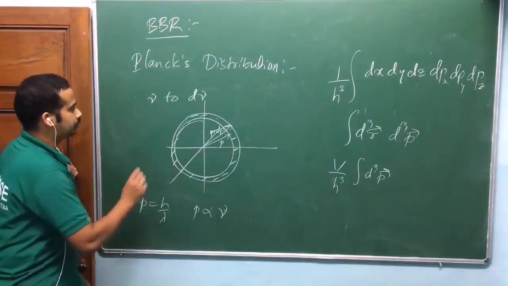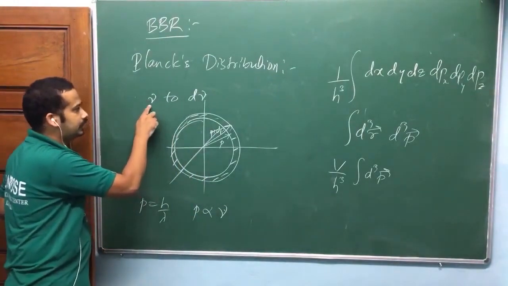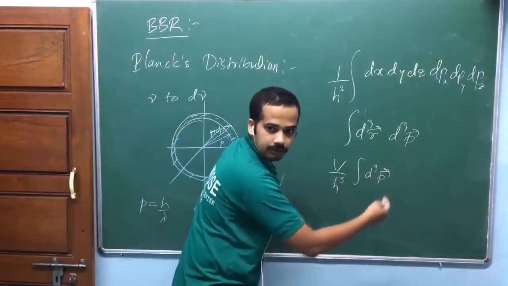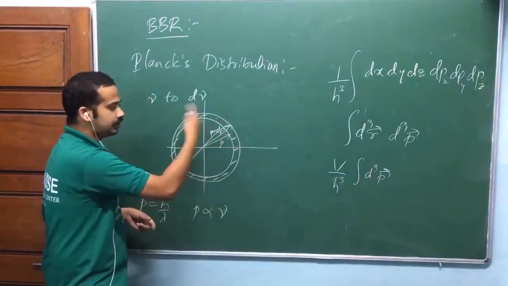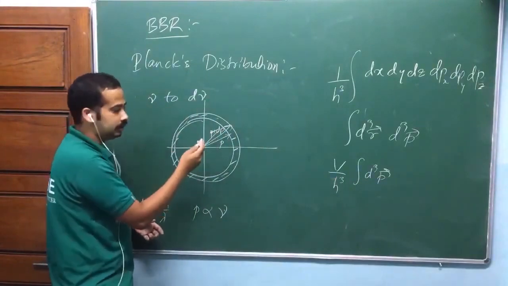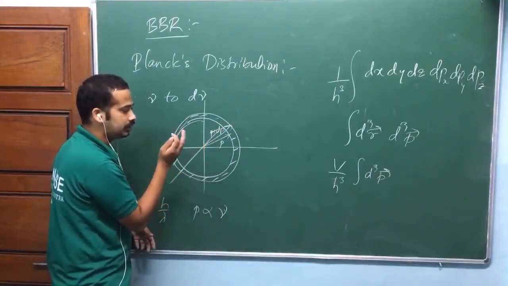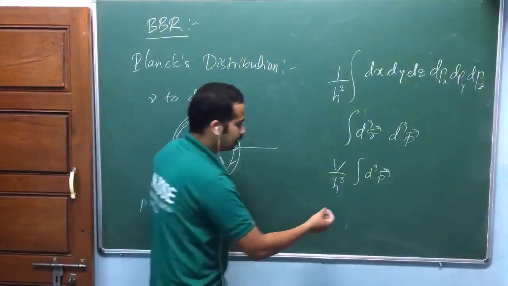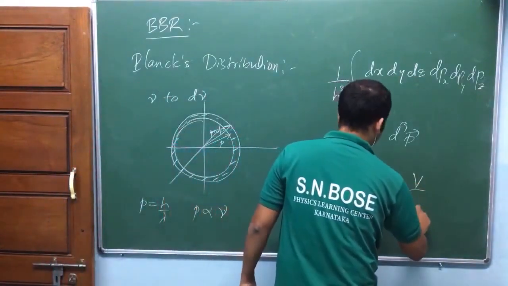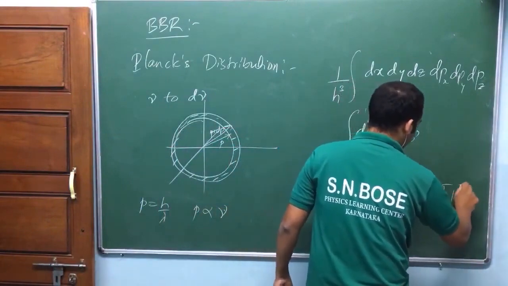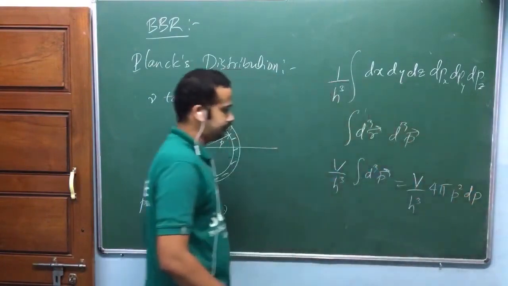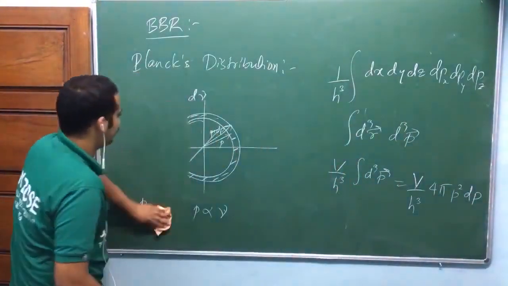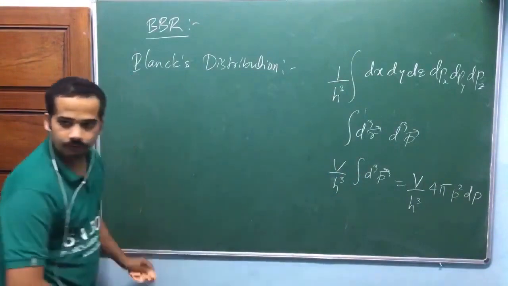So to find the number of states between nu and nu plus d nu, we go for integration of this from p to p plus dp. Again, integration in this region: total number of states in the range of momentum of the photon, which varies from p to p plus dp. Then this will be V by h cube, 4 pi p square dp. It will happen like this. I hope you got some part of that one.